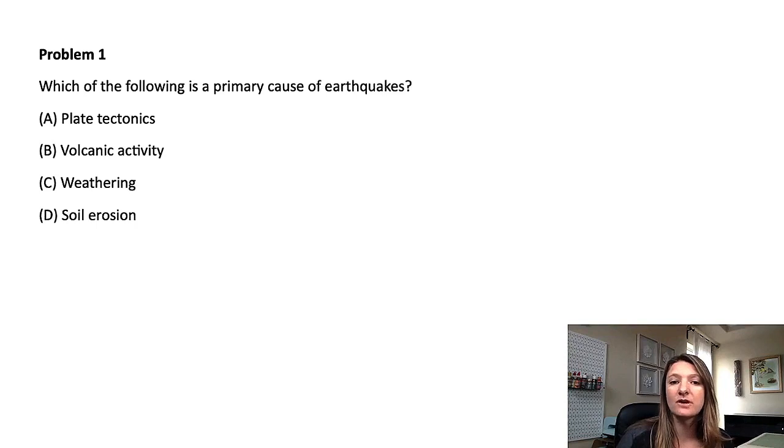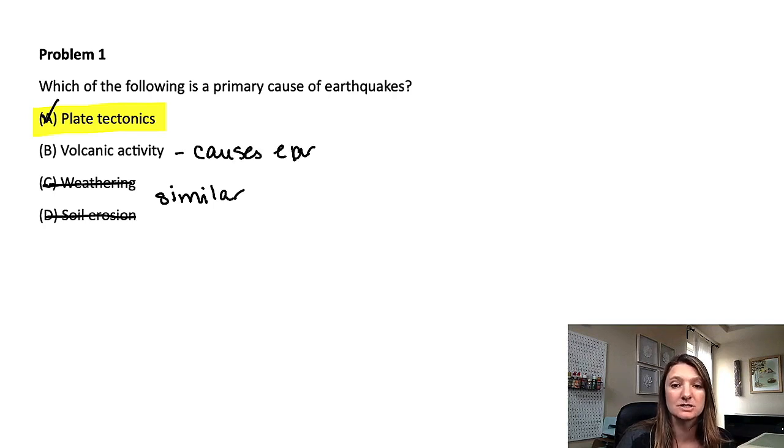Okay, so which of the following is a primary cause of earthquakes? Plate tectonics, volcanic activity, weathering, or soil erosion? We're going to eliminate those bottom two because weathering does cause soil erosion and they're very similar, but neither of them cause earthquakes. So we're left with these two. The most likely of these, the primary cause, is plate tectonics. Yes, volcanic activity does cause earthquakes, but it's not the primary cause.